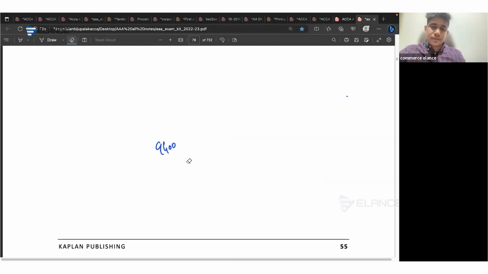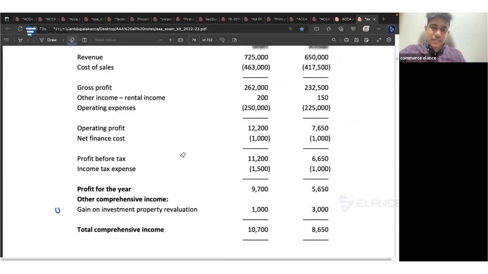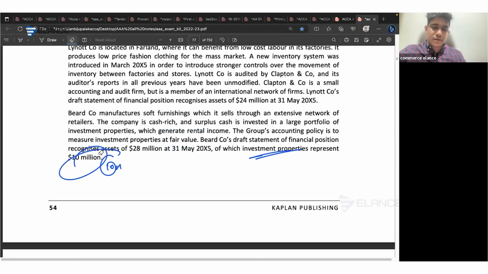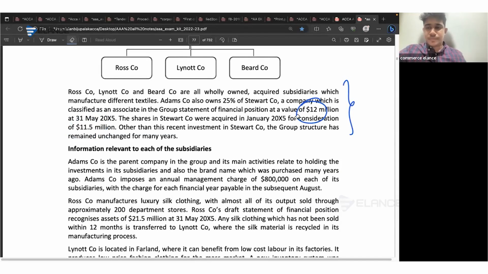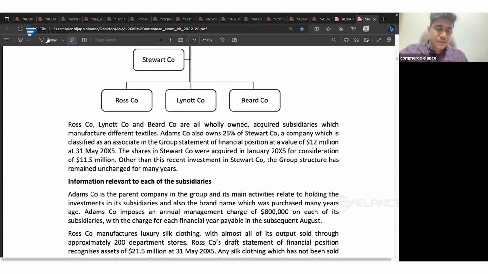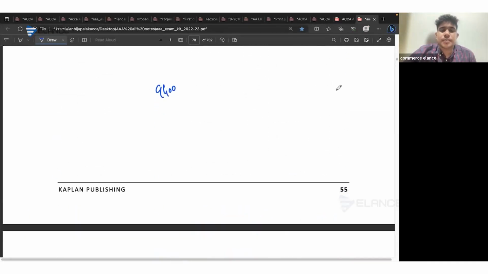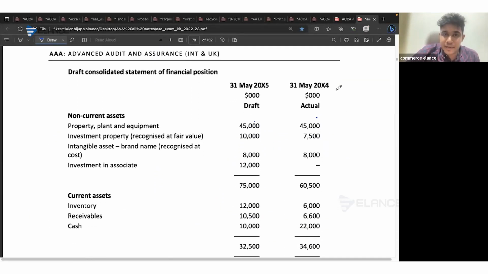Consider that when you read the scenario, it might be mentioned in the question that the company is having a new associate. So when a company has got a new associate, definitely there should be corresponding treatment in the company's financial statements, in the SOFP and P&L.